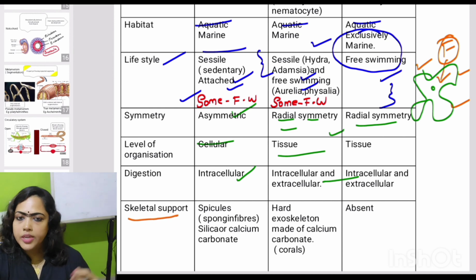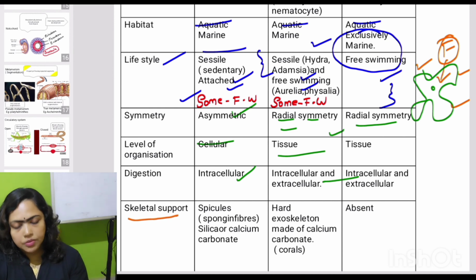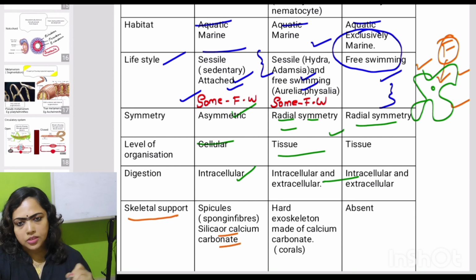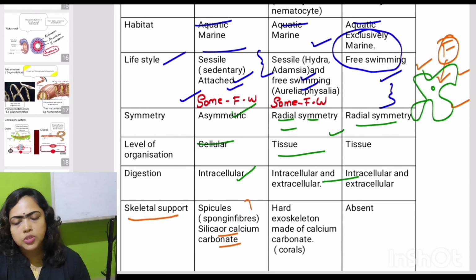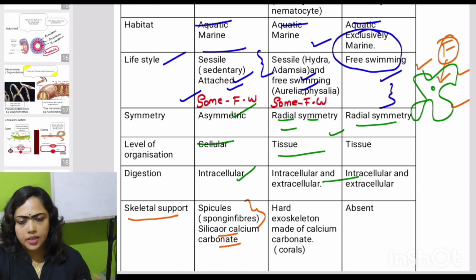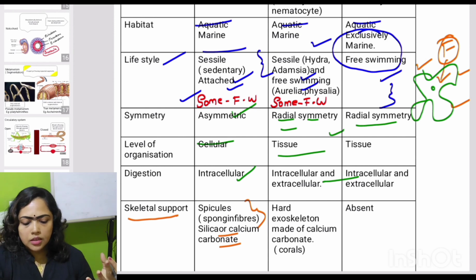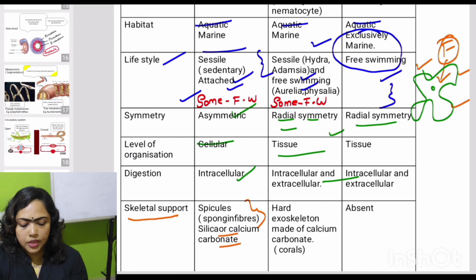Okay. So the next feature is their skeletal support. Poriferans carry an endoskeleton which is made of silica or calcium carbonate, called spicules or spongin fibers. What is their function? To provide support to that organism, just like our skeletal system. And in coelenterates, some members are able to produce a very hard exoskeleton which is made of calcium carbonate, for example corals. And in ctenophorans, the skeleton is absent.